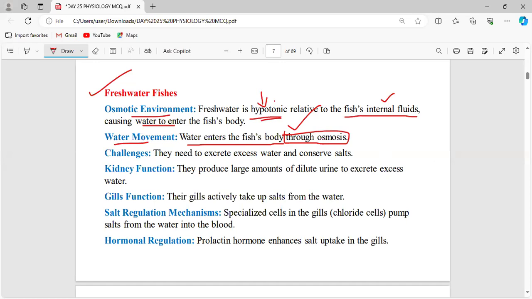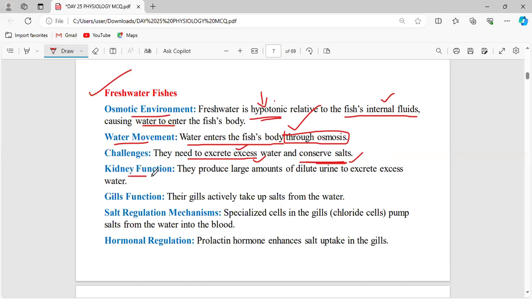So, what are the challenges faced by the freshwater fish in balancing these things, to get the necessary fluids from the external environment? They need to excrete excess water and conserve salts. They have to conserve salts and excrete the excess water.